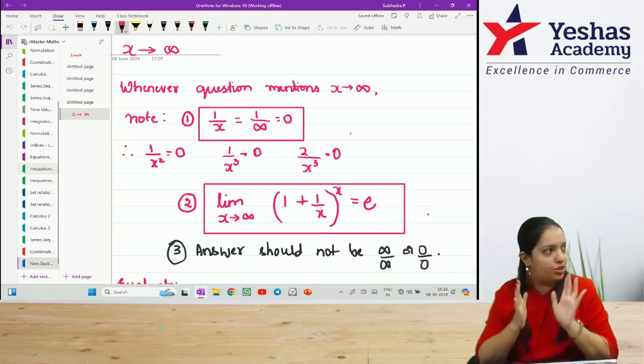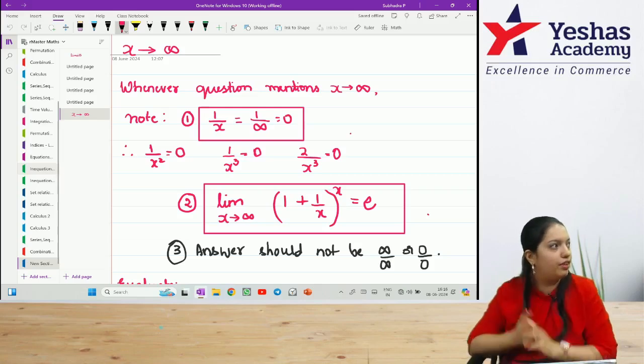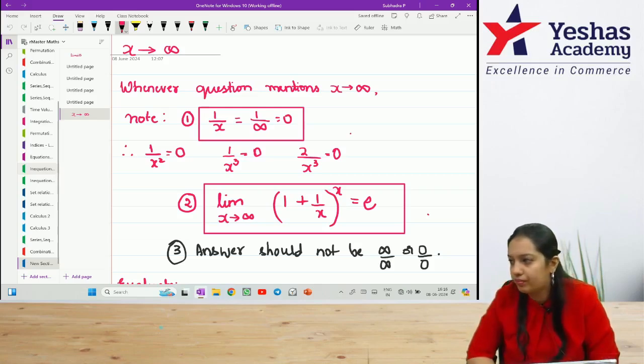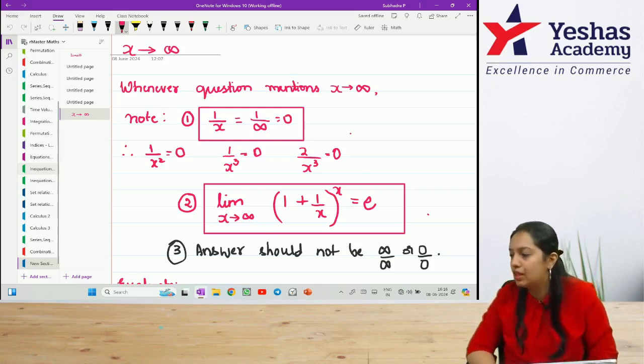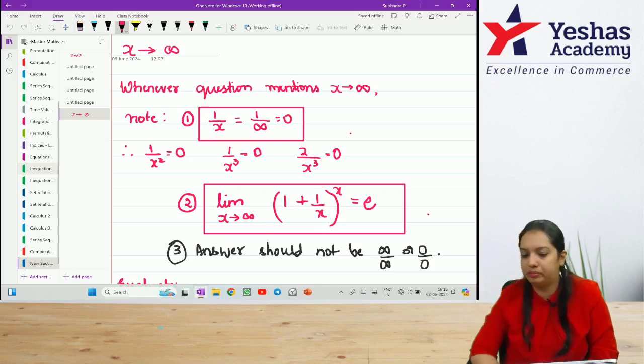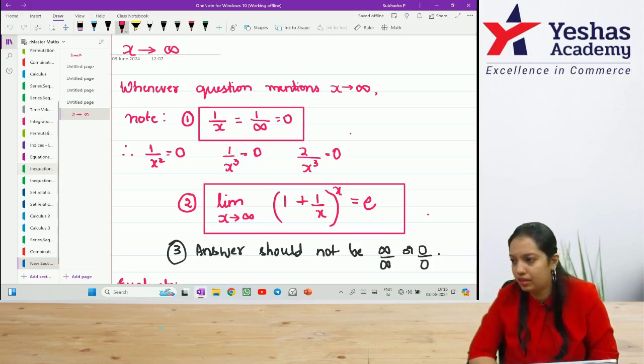Whenever the question mentions that x tends to infinity, keep 3 points in mind.